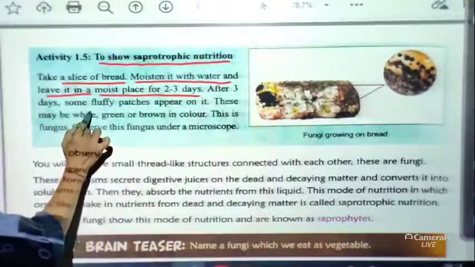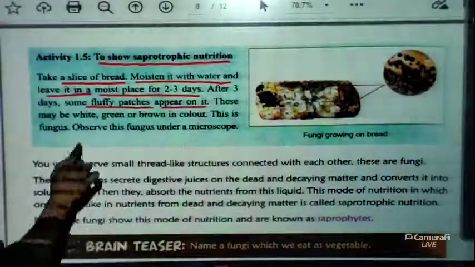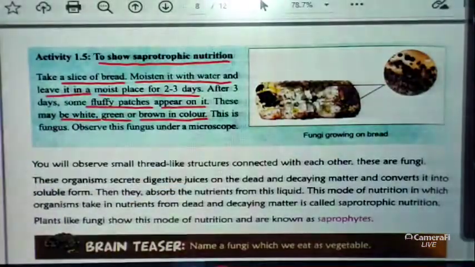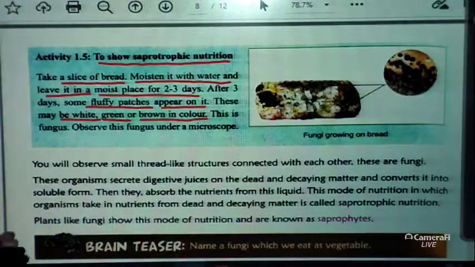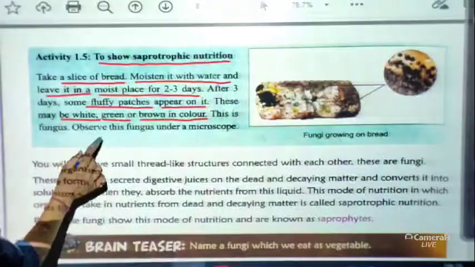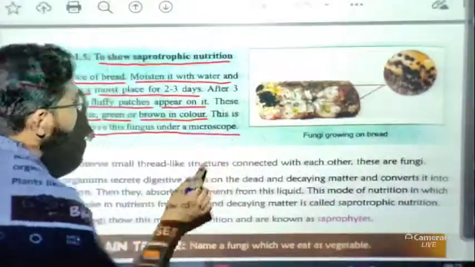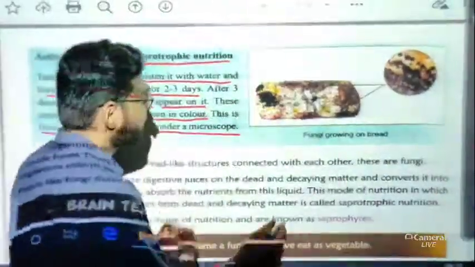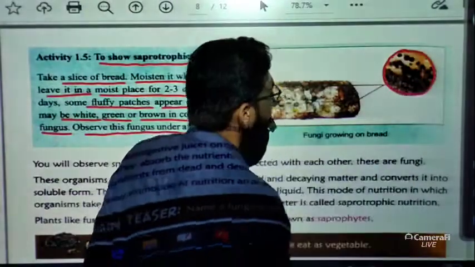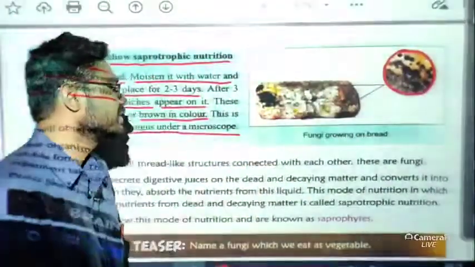After 2 to 3 days we will see some fluffy patches appear on it. These may be white, green or brown in color. So three colors may be there. Maybe it is white, maybe it is green, maybe it is brown. These are fungus. Now observe this fungus under a microscope. If we put a microscope on it, we will get this kind of image. Basically, this is an enlarged image of this.